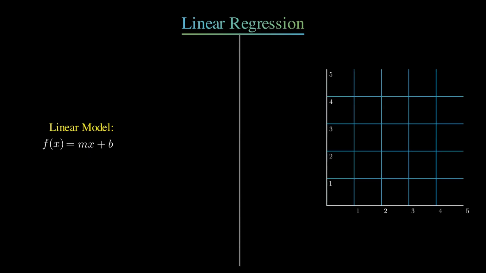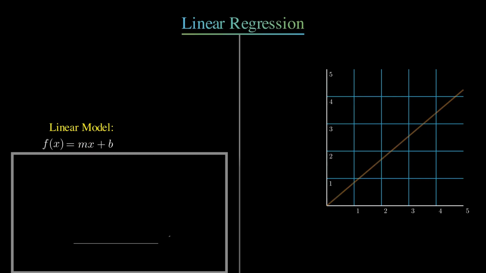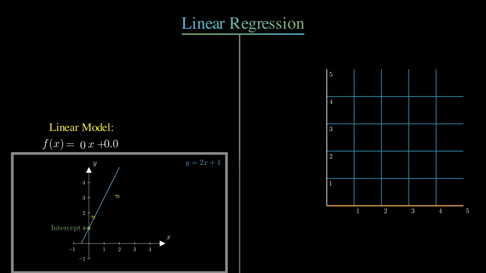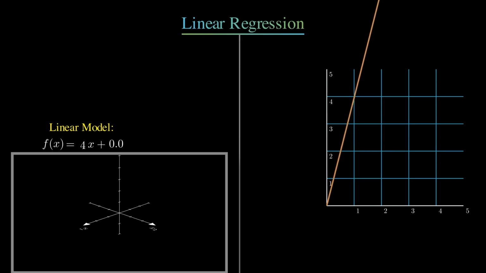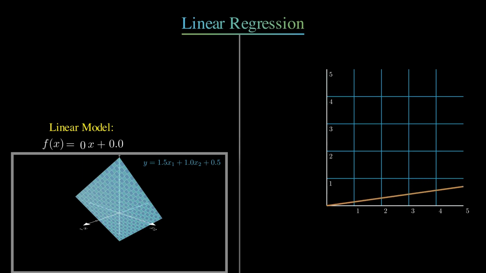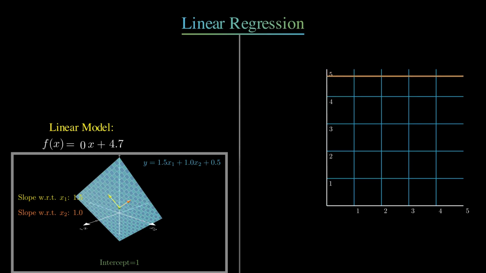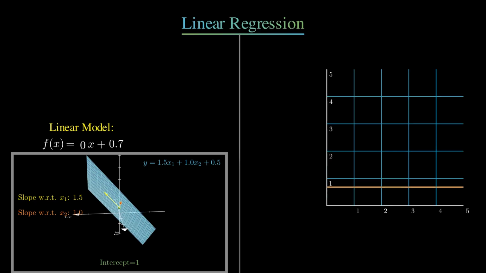Linear regression starts with the definition of a line, which is simply y = mx + b, or in other words, f(x) = mx + b, where m is the slope as previously discussed and b is the intercept, or the point at which the value of x is 0. Another definition of intercept is where the line intercepts the y-axis. In higher dimensions, this line could be a hyperplane, but we will leave that for future videos. Linear regression is used to predict continuous values. When we have these values plotted on a graph, we could start inference on these points by simply plotting a line with random slope and intercept values.